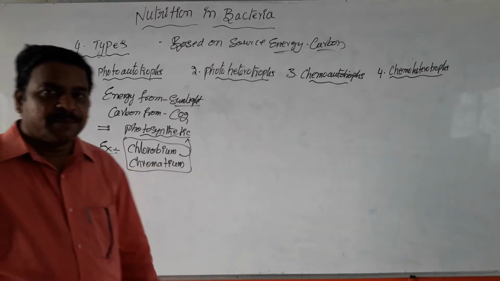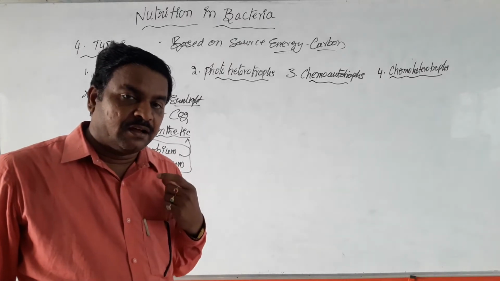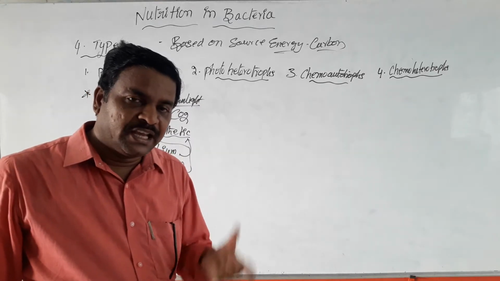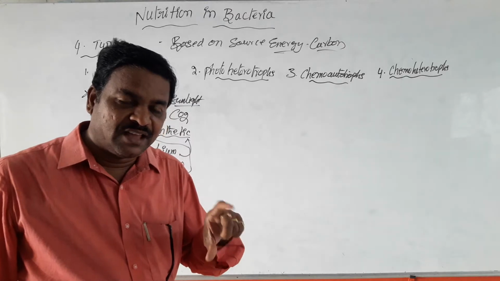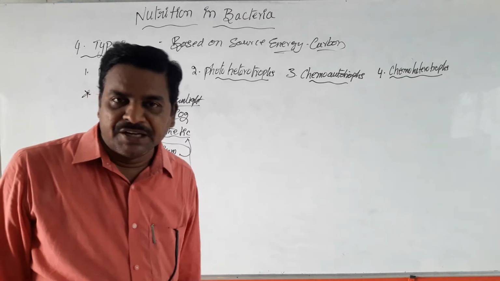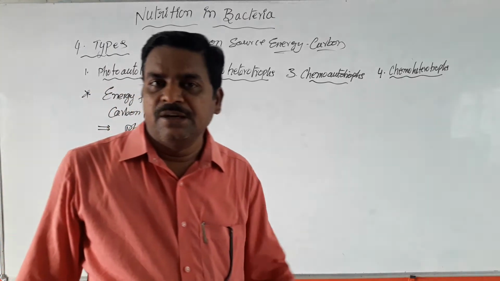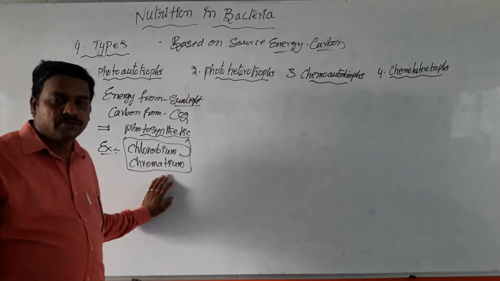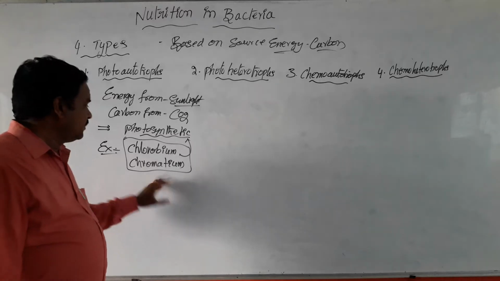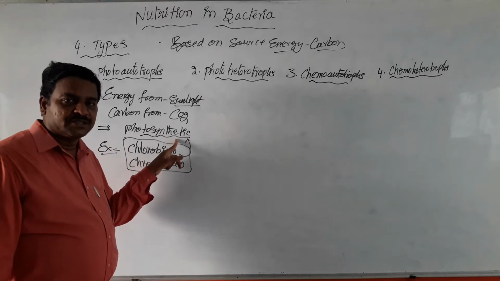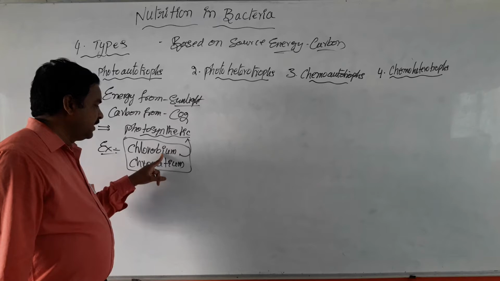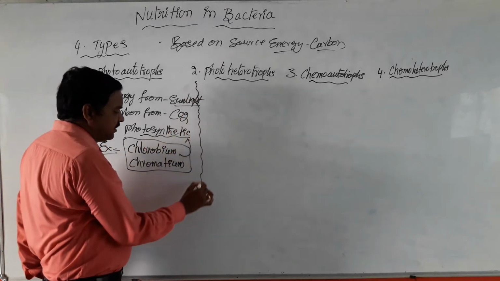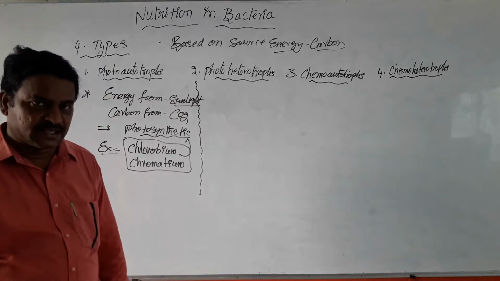So these types of bacterial cells can utilize atmospheric CO2 as the source of carbon. They can utilize sunlight as energy and maintain photosynthesis just like green plants, so that they synthesize their own food materials. So they are called photosynthetic organisms. Chlorobium and Chromatium are the best examples for this first category of bacterial cells.